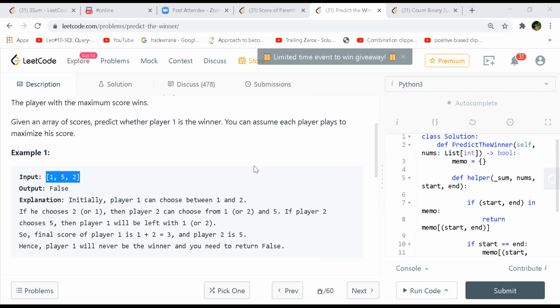This is the general case of that question, where the length of the array can be even or odd, and the sum can be even or odd. Okay, so how do we go about this one?